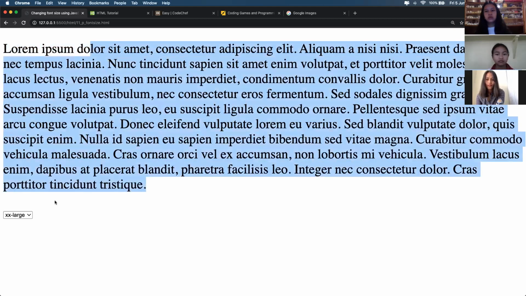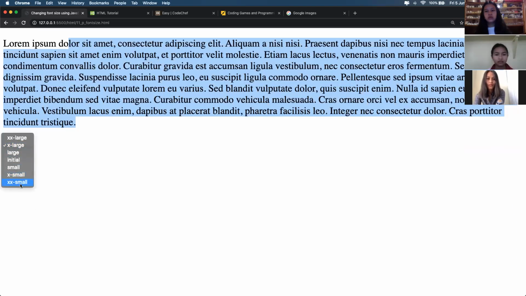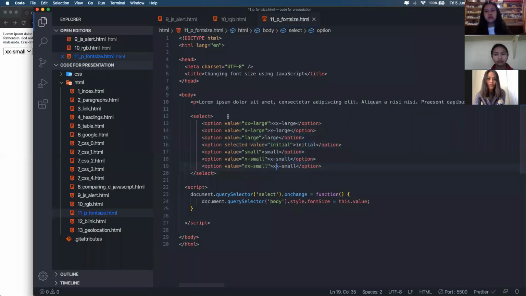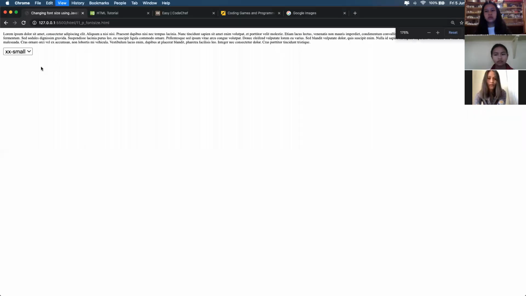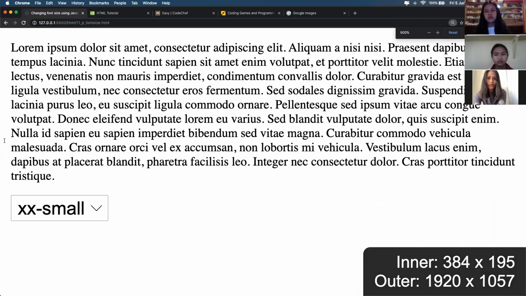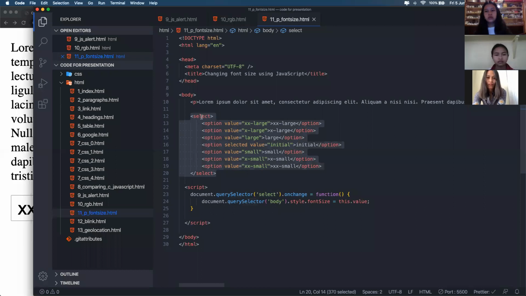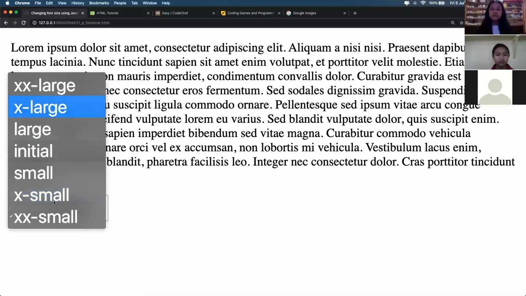So this is dynamic. If you put it on X large, it will go a bit smaller. If we want to make the text smaller, suppose XX small, it will be a lot smaller. This is being done using JavaScript. The font size options are coming from this select tag, which is showing the different selection options.